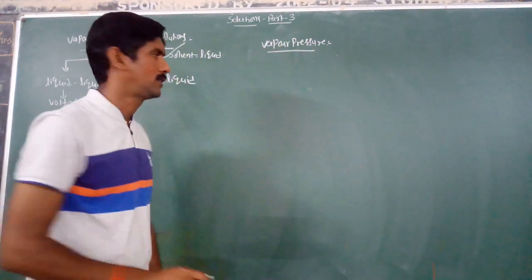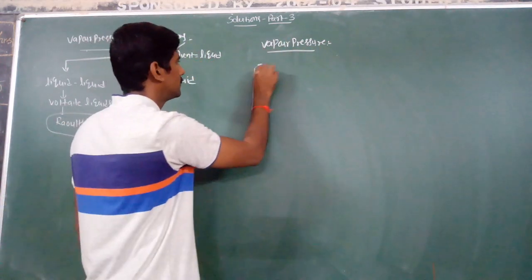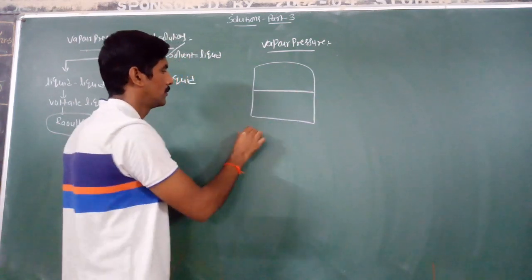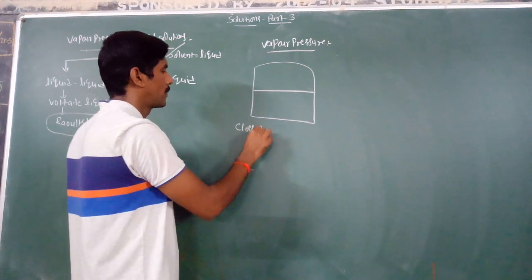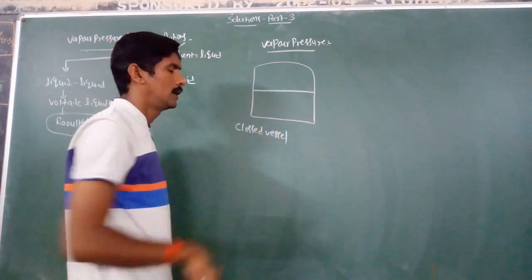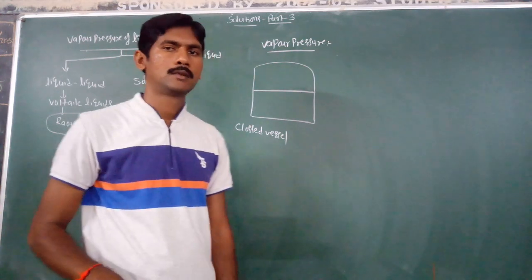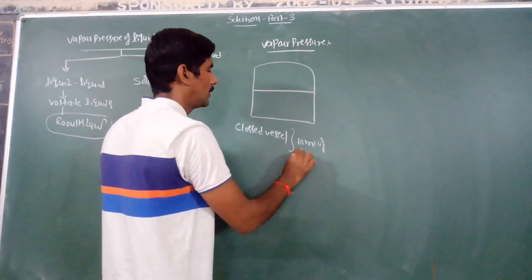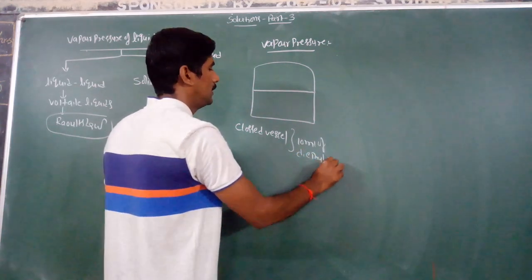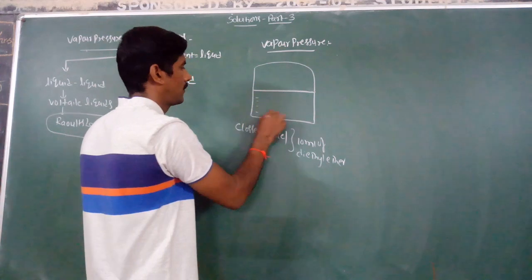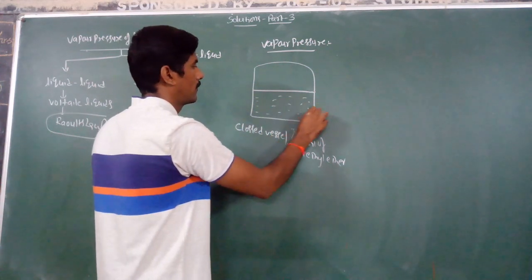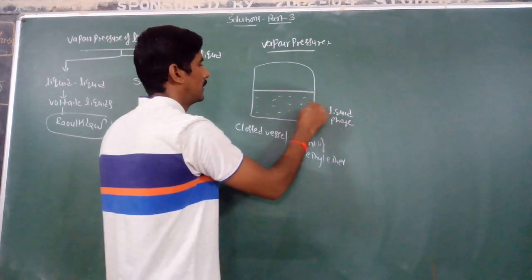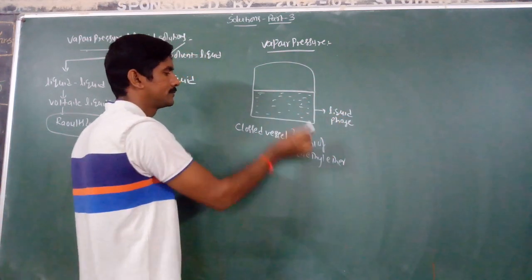What is vapor pressure? For example, take a closed vessel. In this closed vessel, there is 10 ml of diethyl ether. So this is the liquid phase.